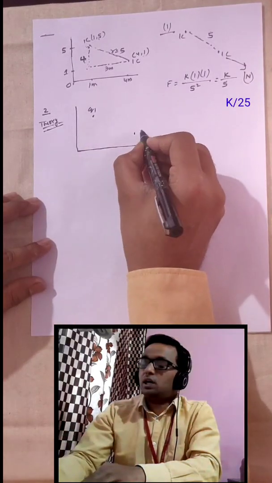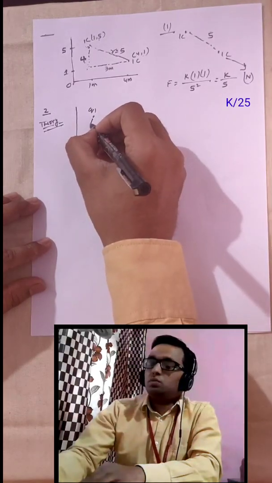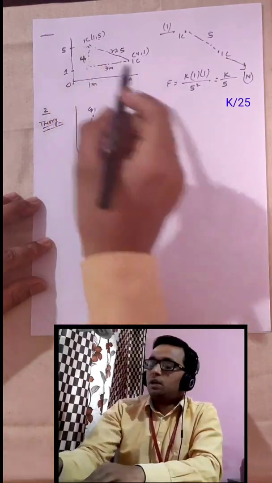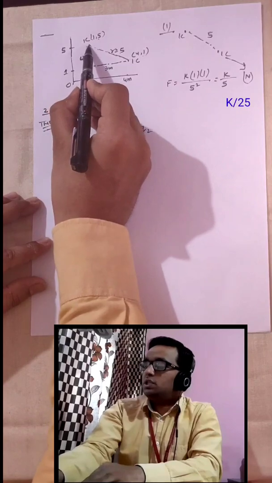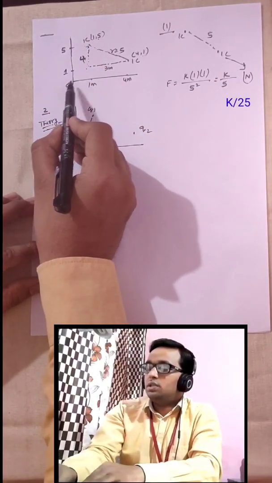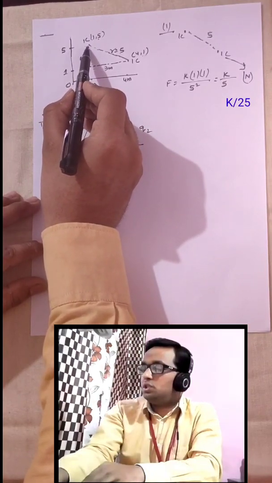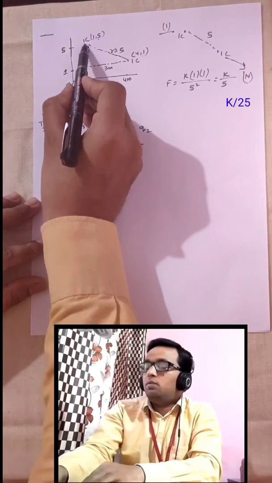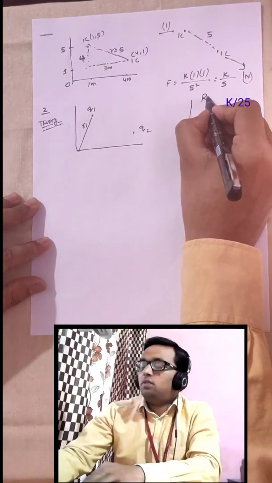Suppose we have one charged particle q1 and a second charged particle q2. Suppose its position vector is r1. For example, if I ask you what is the position vector of this 1 coulomb, its position is this one. Its position vector means how much distance we have to move to reach this point. So in x we have to move 1 meter and in y we have to move 5 meter. This is my rough work.